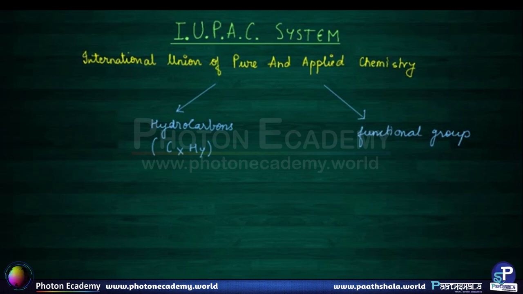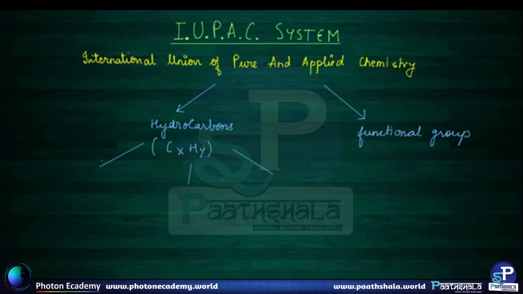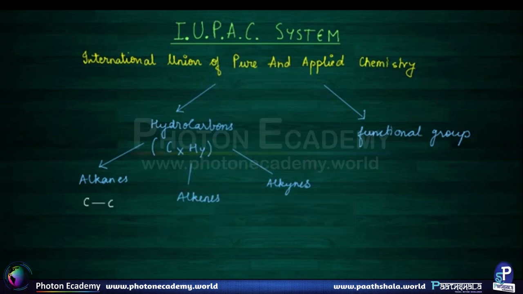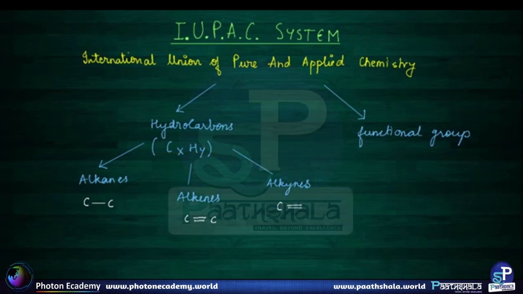And to make our study further simpler, we divide hydrocarbons also into three categories, namely alkanes, alkenes, and alkynes. So, alkanes are all the hydrocarbons that just have carbon-carbon single bonds present in them. Alkenes are all the hydrocarbons having one double bond in them. Even if one double bond is present in a hydrocarbon, it is named as alkene. Similar is the case with alkynes. If even one triple bond is present in the hydrocarbon, it is named as alkyne.